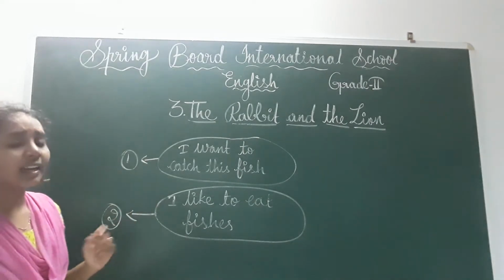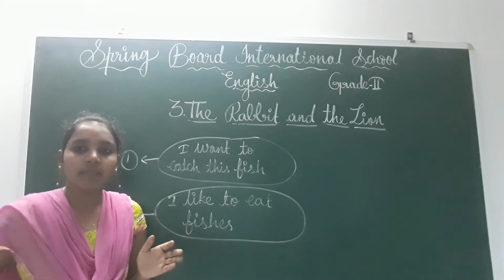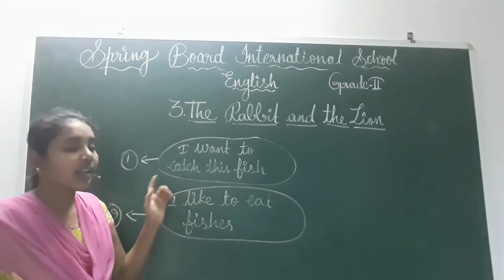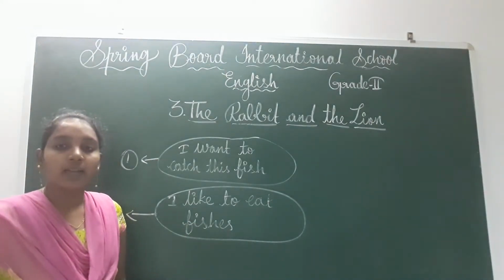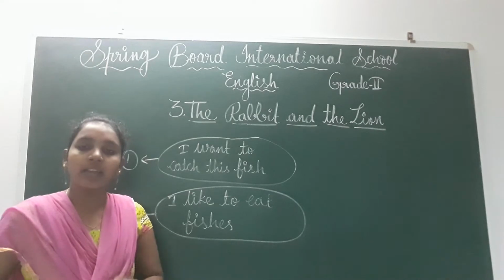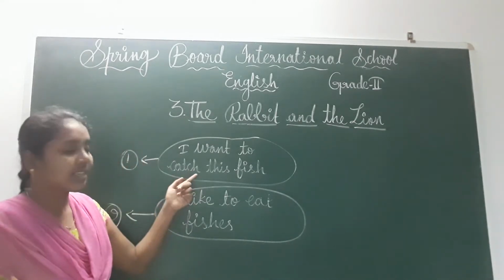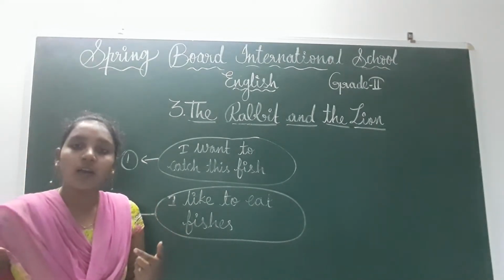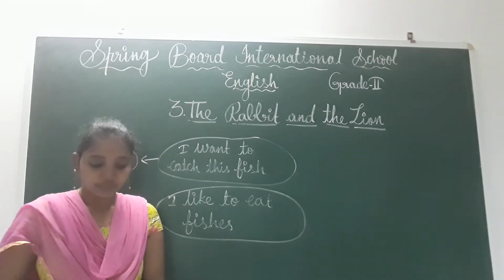Now, which is the correct method, children? See, at the time the lion saw the fish, the lion should not jump because it may fall in that water. We have to think once and then do it. Right children? But the first lion is not doing like that. But the second lion is thinking what to do, children. Now let's start our lesson.